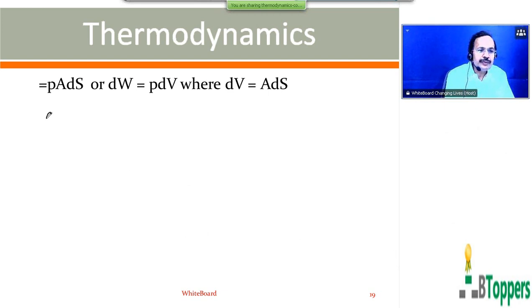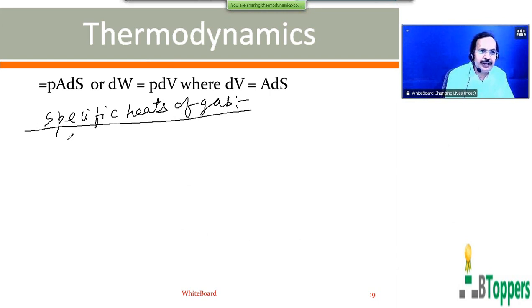So there are mainly 2 specific heats which are important for gases. One is the specific heat at constant volume, because it is needed for calculations involving the gas. The other is the specific heat at constant pressure.